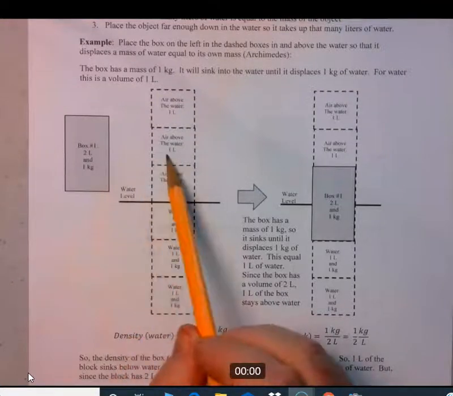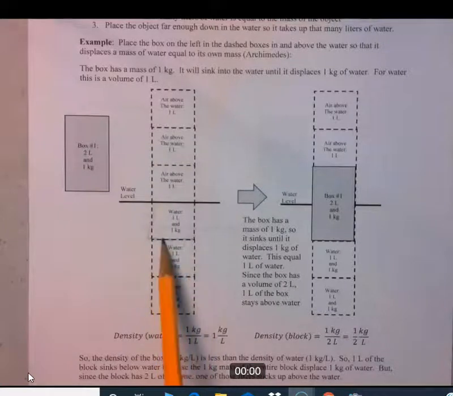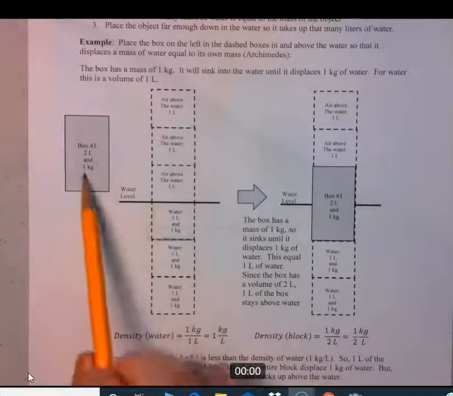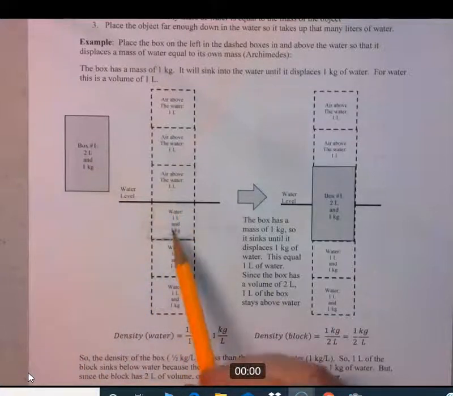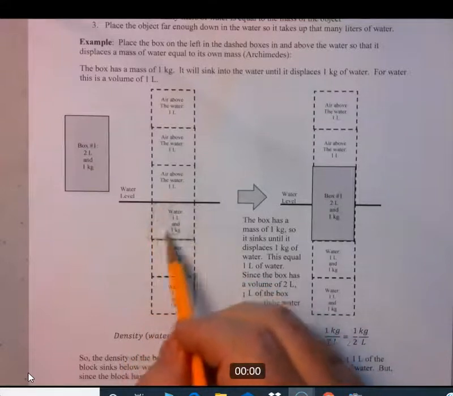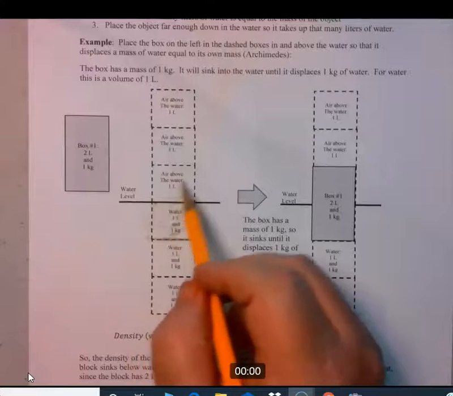That means you're going to set the box down until the bottom of the box reaches right here. It's gone down and the 1 kilogram box has displaced 1 kilogram of water. But notice the box has 2 liters. So what happens to that other liter? Well, one of them takes up this space, and then the other one has to stick up above the water.